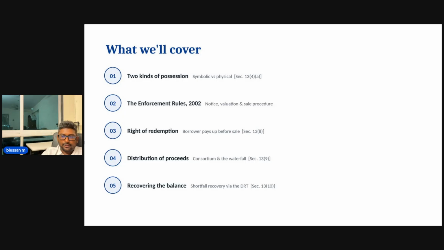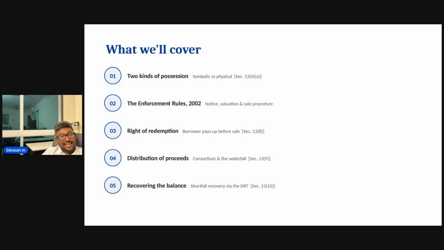Now it's always going to be a problem if there is a surplus amount. Say for instance the loan is of 1 crore, and if the property is sold for 2 crores, how should the 2 crores be distributed, and whether the borrower gets the extra amount after fulfilling the debts. All those things we would be seeing in the distribution of proceeds.